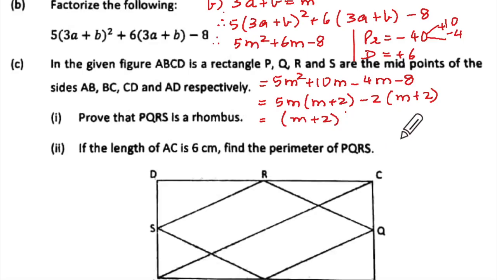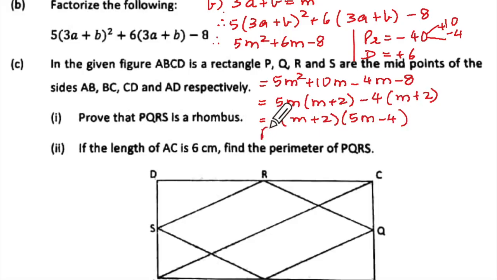Ma'am, it should be minus 4. Minus 4 and plus 2. Minus 4m. Oh yeah, this one, plus 4 bracket m plus 2. This one should be 4, and this will be m plus 2 and 5m minus 4.